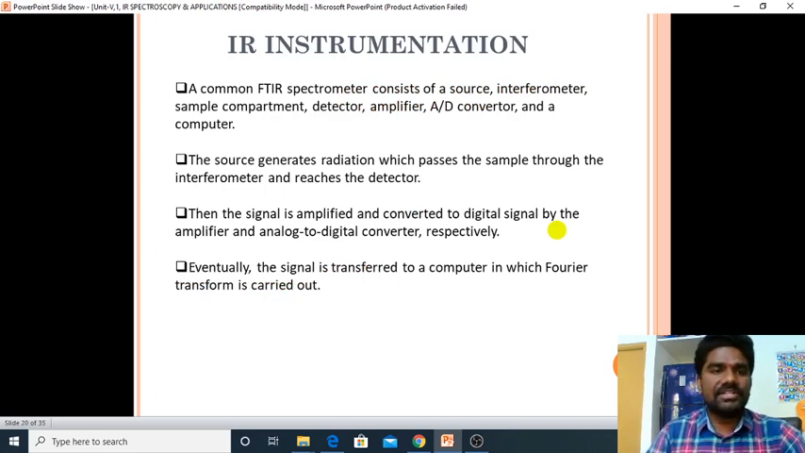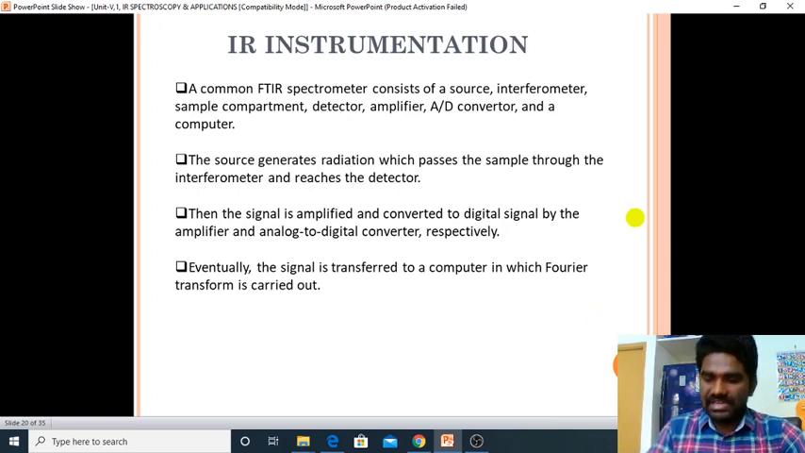Coming to the instrumentation, a common FTIR spectrometer consists of a source, interferometer, sample compartment, detector, amplifier, analog-to-digital converter, and a computer. These are the things we have in IR instrumentation. The source generates radiation which passes through the sample and the interferometer and reaches the detector. Then the signal is amplified and converted into a digital signal by the amplifier and analog-to-digital converter respectively. Eventually, the signal is transferred to a computer in which Fourier transform is carried out.